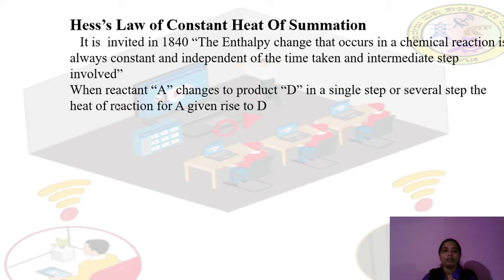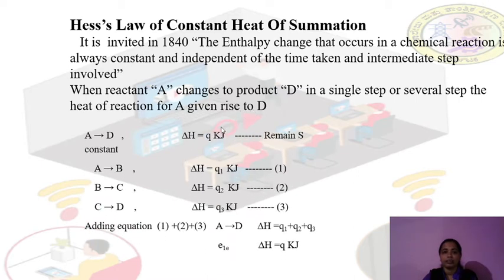Now here is an example. When the reactant A changes to product D in a single step or in several steps, the heat of reaction for A giving rise to D is constant. See here, it is in a single step, and the heat is Q kilojoule.